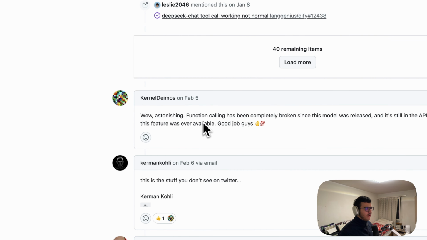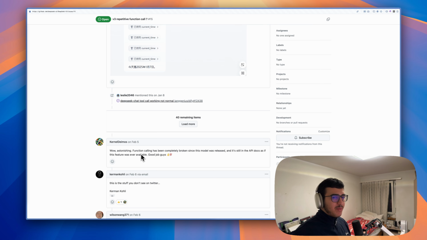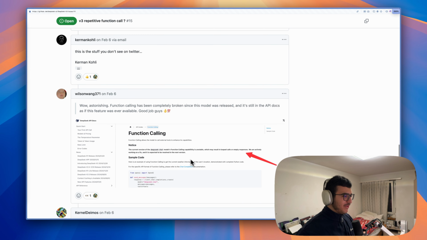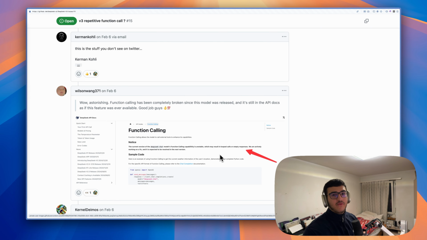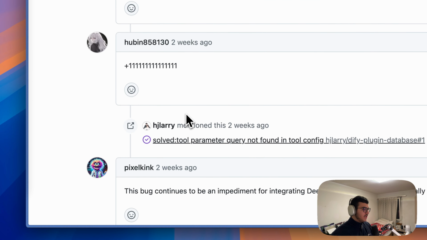They're saying like, wow, astonishing. Function calling has been completely broken since this model was released. And it's still in the API docs as if this feature was ever available. Well, it's not. And sure, yeah, they have in their docs this little note saying, the current version of DeepSeek is unstable, which may result in looped calls or empty responses. Come on, you have millions of dollars. Fix it, please. But yeah, and then I just went here, commented, yeah, I'm experiencing the same problem.